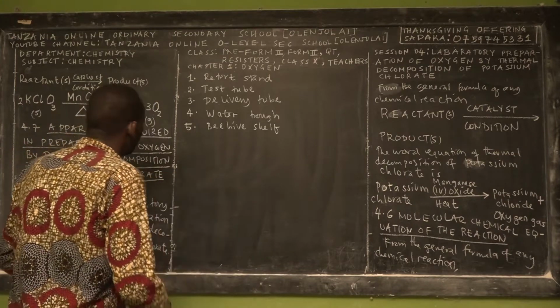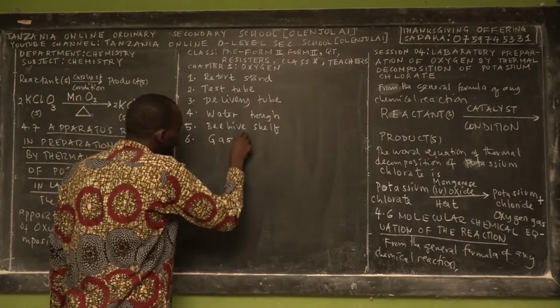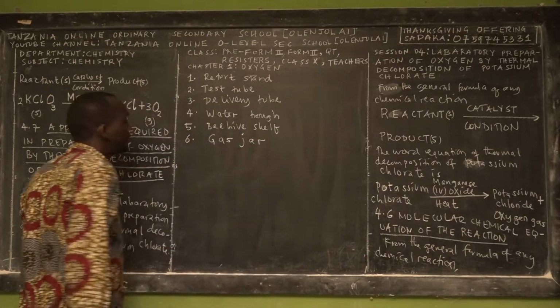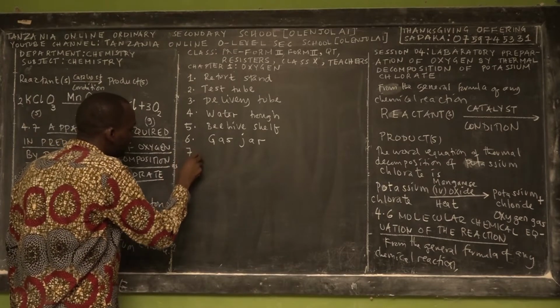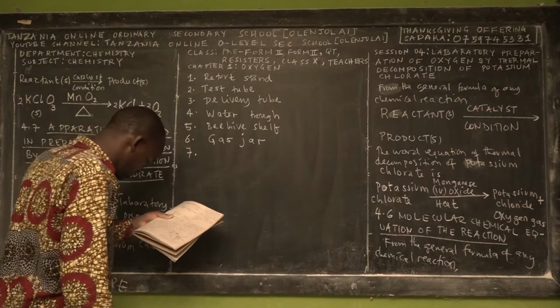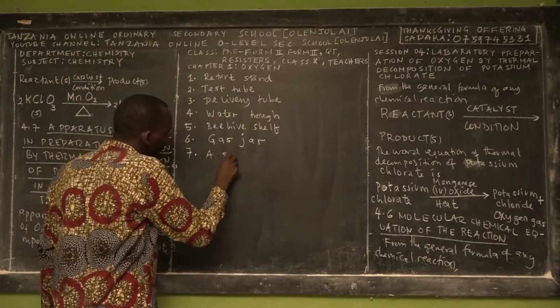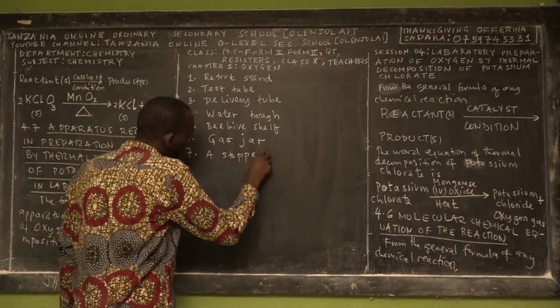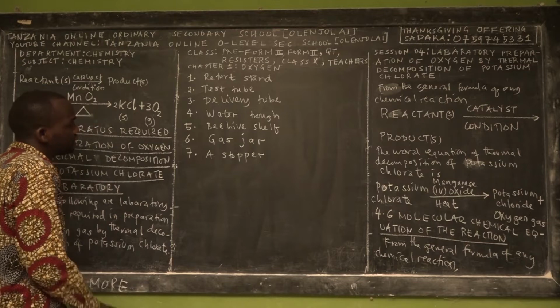Then the sixth apparatus that we need is called the gas jar. The gas jar is an apparatus which is used to collect what? Gas. Then the seventh apparatus, we need a stopper. A stopper is to hold your delivery tube in the test tube.